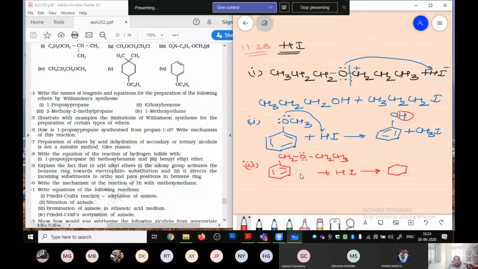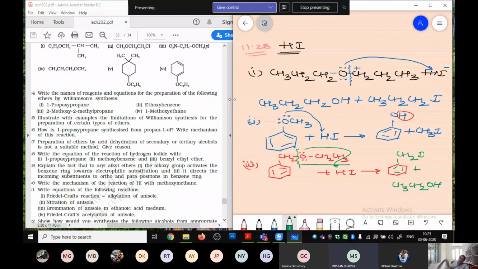Now over here the smaller group is which one? The smaller group is this one. So what is going to happen? It is going to attack on the hydrogen. So where will the bond break? Bond is going to break from here. So you will get CH2I plus CH3CH2OH. Got it this question? Where the bond will break? Yes, ma'am. Okay.